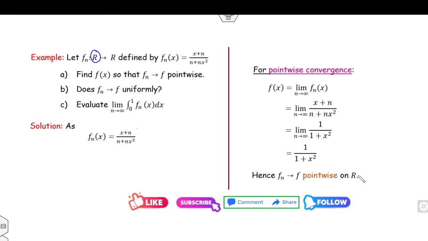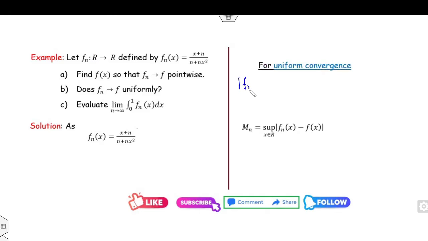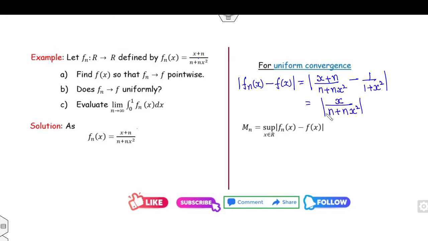Does it converge uniformly? Again, we can start with fn(x) minus f(x). So what is fn(x)? (x plus n) divided by (n plus n x square) minus 1 over 1 plus x square. If you take the LCM, you will get n into (n plus x square). Now what is the modulus of this? Because the domain is R, the denominator is always positive, but the numerator is mod of x.